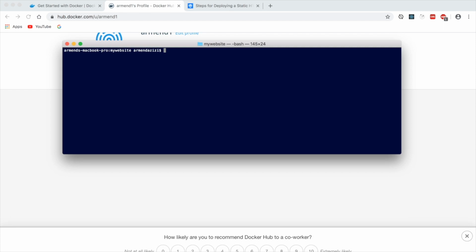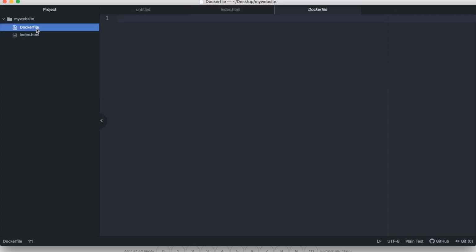Now to run that, we need a web server. So I'm going to use Docker and use the nginx alpine server, which I pulled in the meanwhile. Then we need to create a Dockerfile that is just a text file with a list of steps to perform to create an image. In our Dockerfile, we add these two lines. The first one represents the image we are going to use, and the second one, we copy the contents of the current directory into the container.